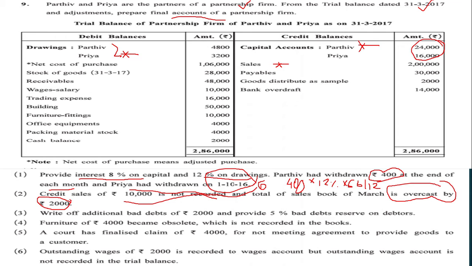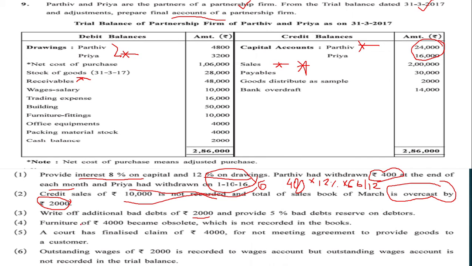So now the third one. Let us move ahead. We will be putting a fugri on sales once again because there are two adjustments. Write off additional bad debts of rupees 2000. These are additional bad debts. We will be writing off additional bad debts from the debtors. We have the receivable amount, so put a fugri over here.